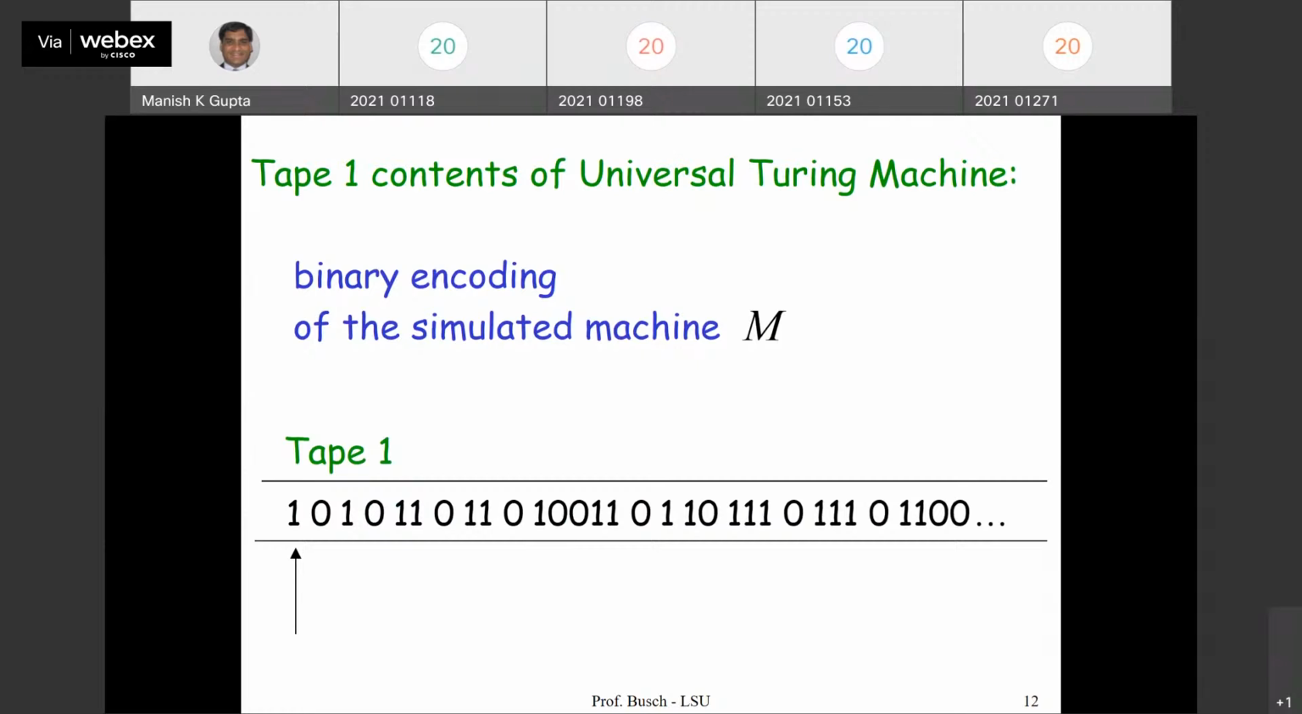So basically, tape 1 of the universal Turing machine contains the binary encoding of the simulated machine. Remember, the universal Turing machine has 3 tapes. The first tape consists of the binary encoding of the simulated machine. So like that, we have encoded the whole machine as a binary string on tape 1.